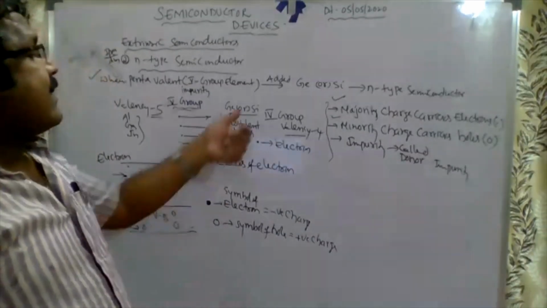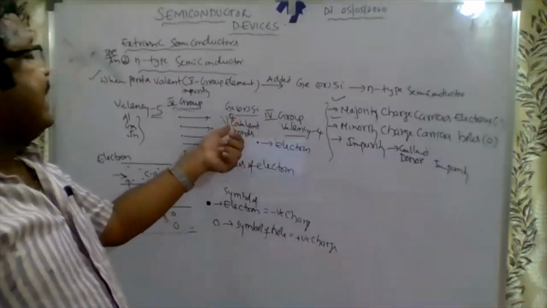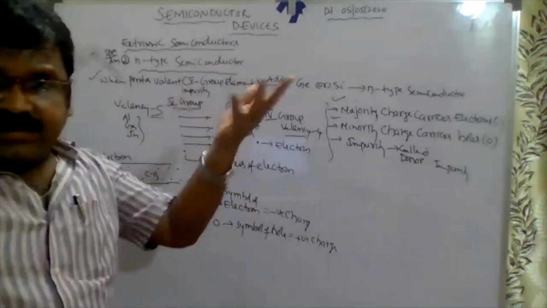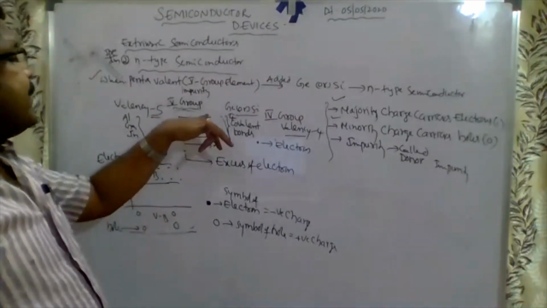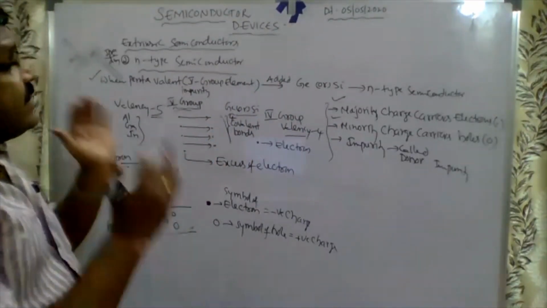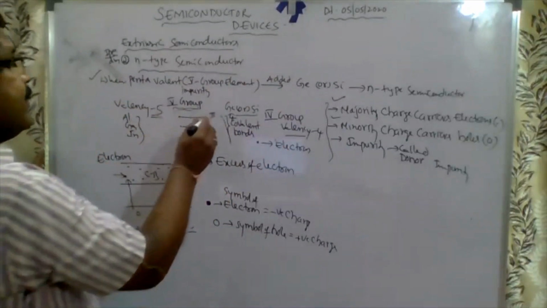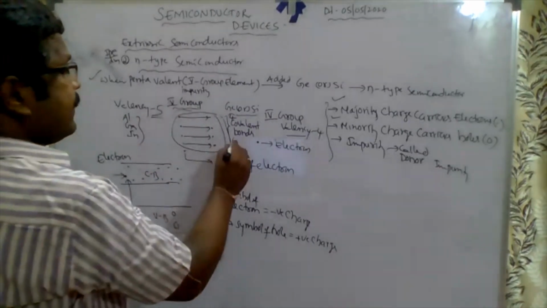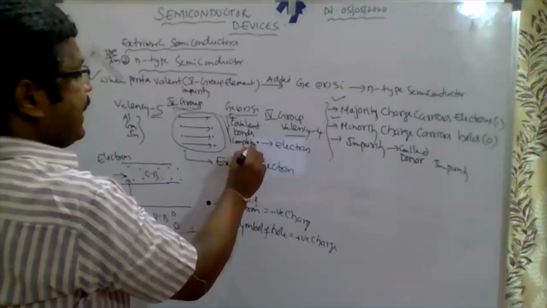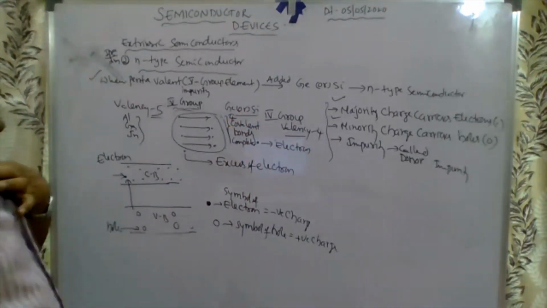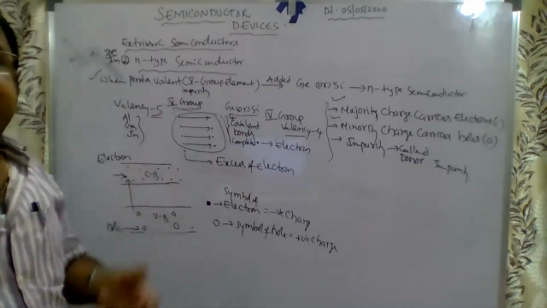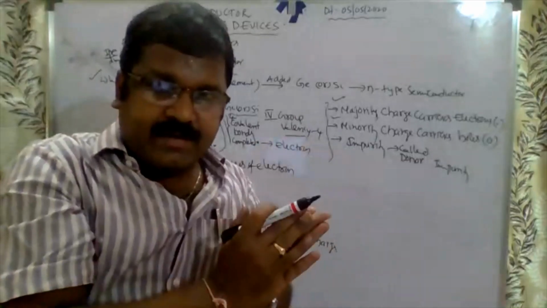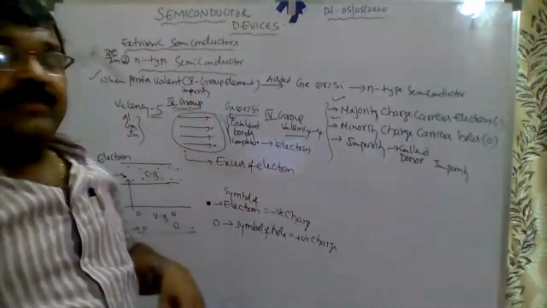In the P-type, the fourth group has valence 4. See clearly, 5 electrons are available in the fifth group element's last shell, and 4 electrons in the fourth group element. After adding, 4 covalent bonds are completed. So there is an excess of electron here. Before, in P-type, there was a deficit of electron; in N-type, an excess of electron.